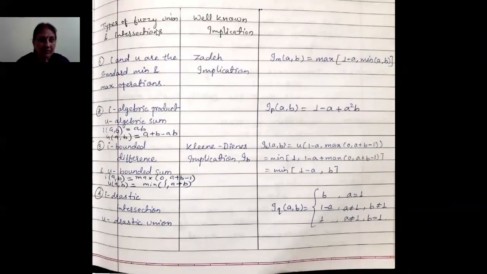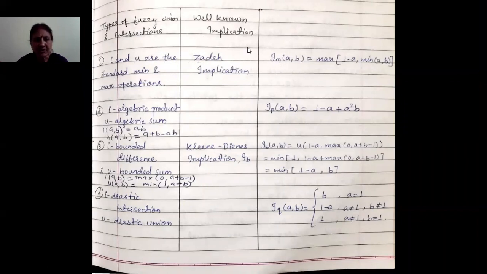So in the first case, I and U are the standard minimum and maximum: I is minimum and U is maximum. This type of QL implication is given by the Zadeh implication.